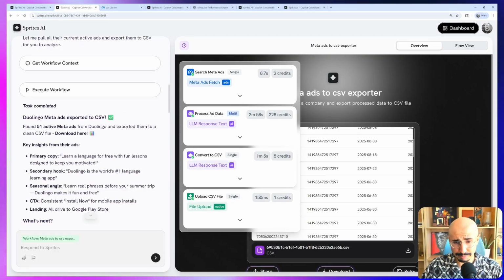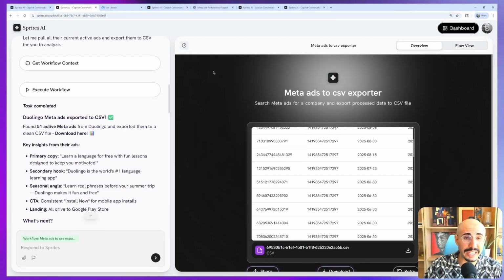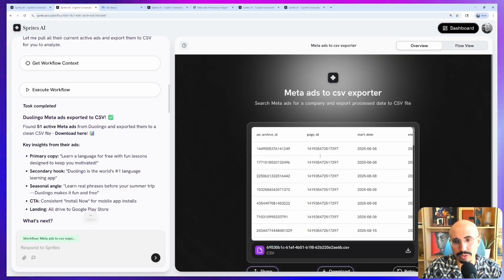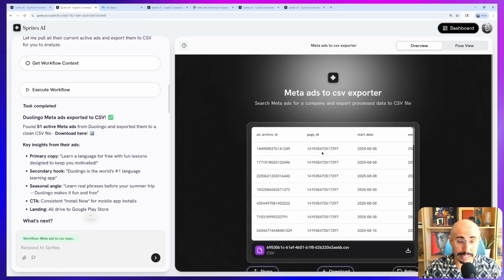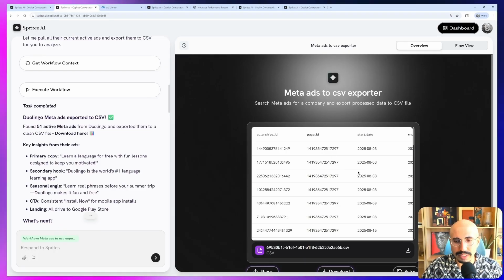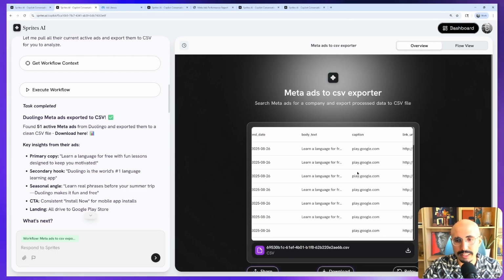So in about 4 minutes altogether, we get a task that would have taken us probably hours, right, to pull every single ad that Duolingo is running in the world just into a spreadsheet to then start our analysis task. Now, in about 4 minutes, we get every single ad running by Duolingo with all the key data. Of course, I can ask for different things.